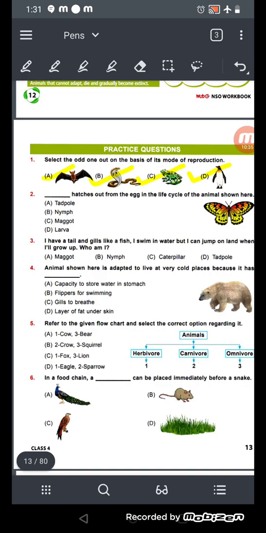Dash hatch out from the egg in the life cycle of animals shown here. So what is it? Is it tadpole? No, when the tadpole becomes an adult, it becomes a frog. Nymph? No, nymph is about the cockroach. Maggot? No, maggot is fly. Then larva? Yes, larva is the right answer for this. So when the larva becomes an adult, it becomes a butterfly.